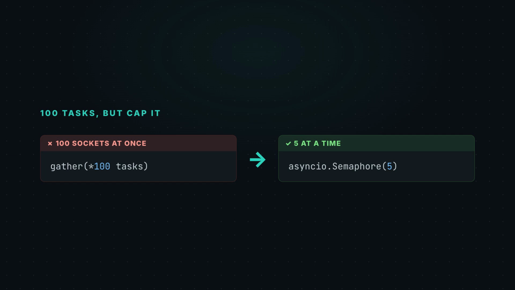Picture a shop with 100 shoppers but only 5 checkout counters. You don't send all 100 to the tills, you form a queue. And at most, 5 check out at any moment. In async, that cap is a semaphore.